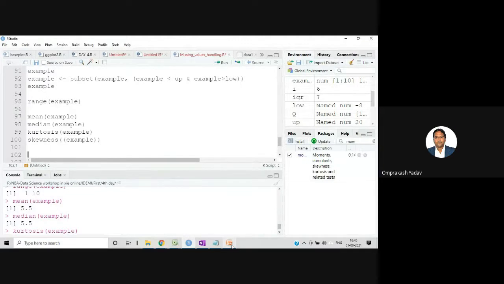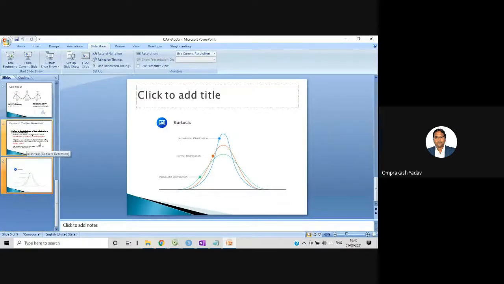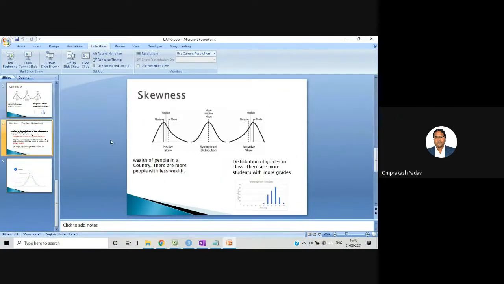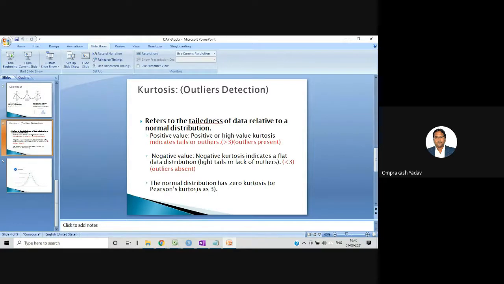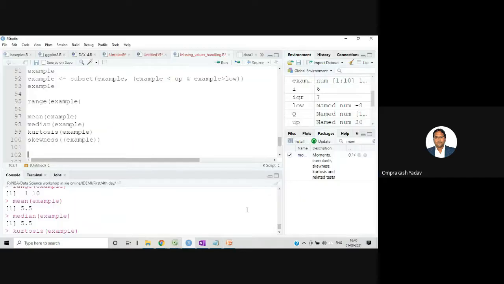So you can later search on this one, Pearson's kurtosis. In this also 2-3 types are there. When you search Pearson's kurtosis, you will get more information about it. Even the kurtosis topic, because it is very useful for detection of outliers. So you must visit this particular topic, kurtosis. After this lecture, you'll have the entire week. So please gather the information regarding kurtosis, skewness, and how to handle the different kinds of missing values.